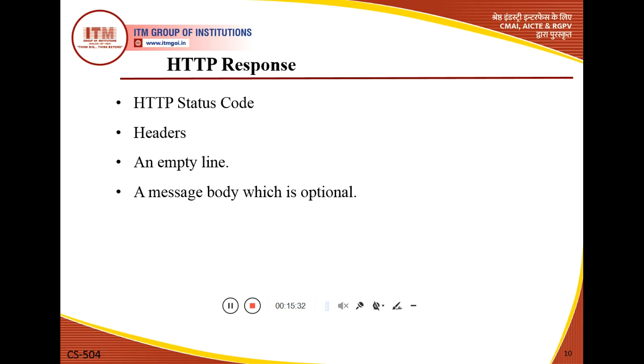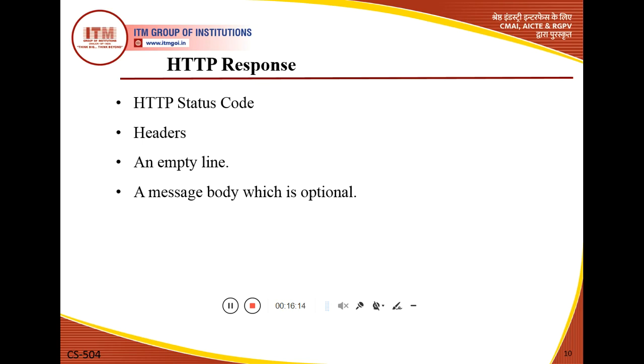So there are different ranges that will be used to define status codes. If we use the range 100, it is used only for informational status codes. Codes in the 200 range are used for successful requests. Codes in the 300 range are used to redirect the client to another URL, and the 400 range is used to indicate an error at the client side.